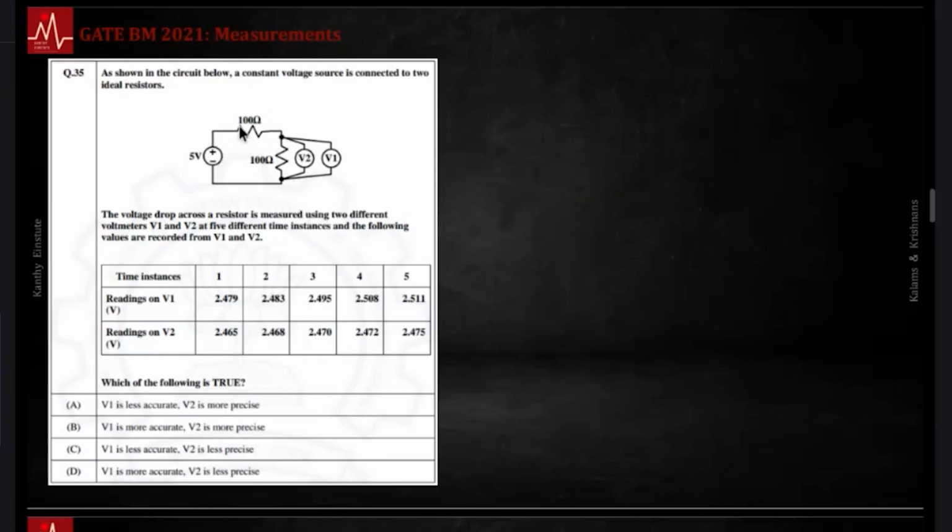5 V divided between this 100 and this 100. What they are supposed to measure here, let's say if this is grounded, is 2.5 volts. That comes from voltage division. But what they are measuring is some numbers in and around that. The question is, which is accurate, which is precise. So quickly, what is accuracy, what is precision?